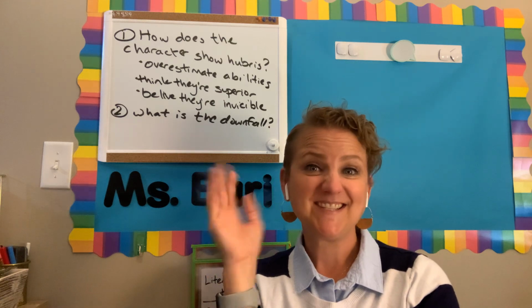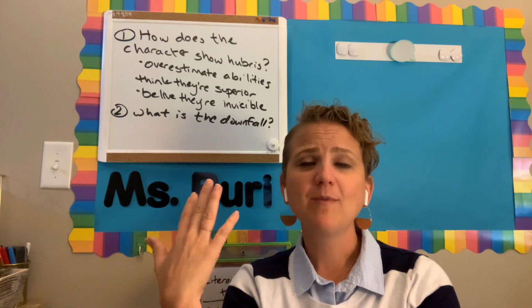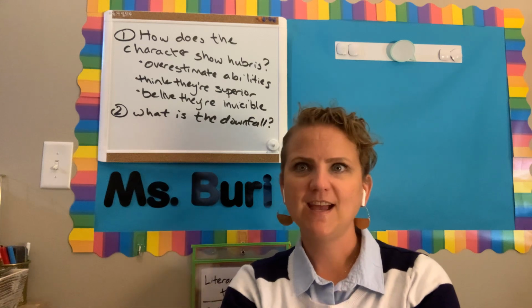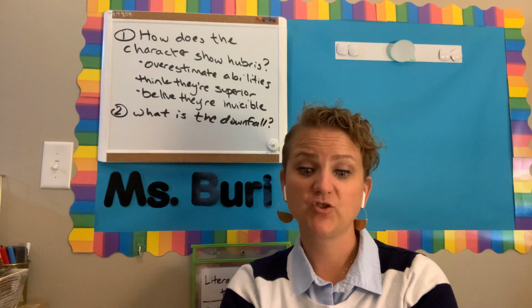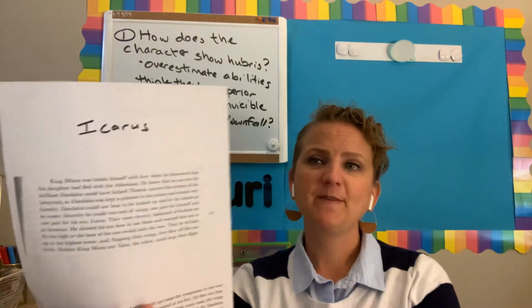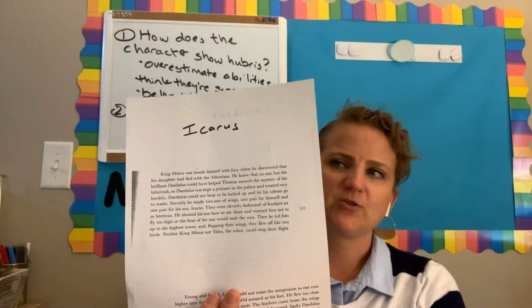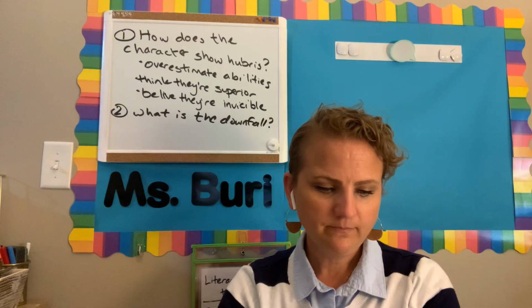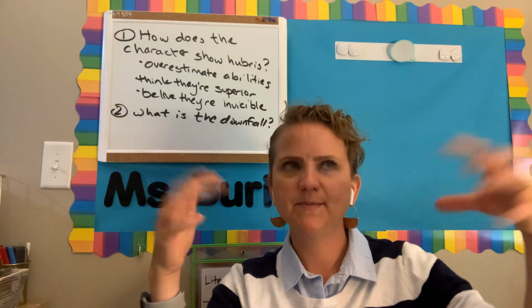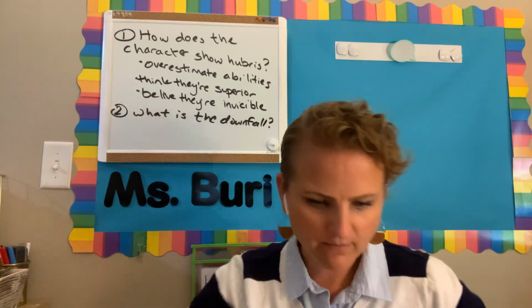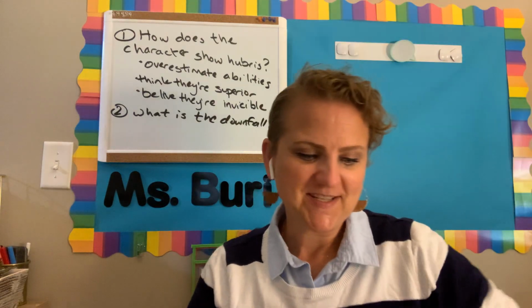Ultimately, he stares and smiles at himself so much that he forgets to eat and he ends up starving. That is definitely a downfall. So Narcissus showing hubris. All right, fifth graders, we're going to take a look at the story of Icarus. Both of these stories, by the way, start kind of in the middle of a bigger thing. So if it seems like we're jumping into the middle of a story, we are, okay? So we'll read this one together.